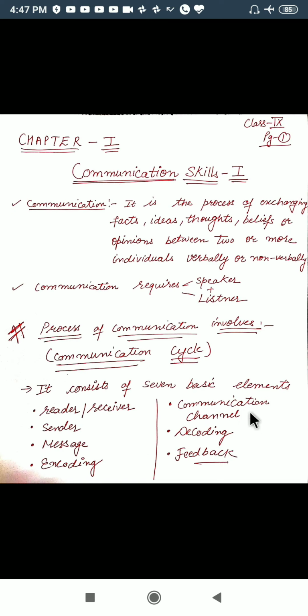Communication channel is required. The channel is the medium through which we will be sending our message. Then decoding: if we are encoding it, then we should decode it. We will discuss what encoding and decoding are next. Feedback is the response from the receiver that he has received the message that the sender has sent.